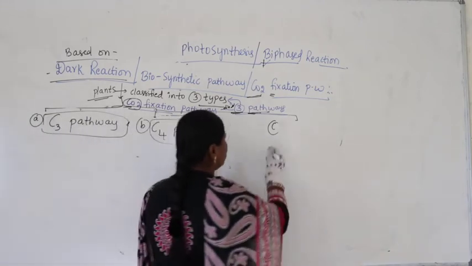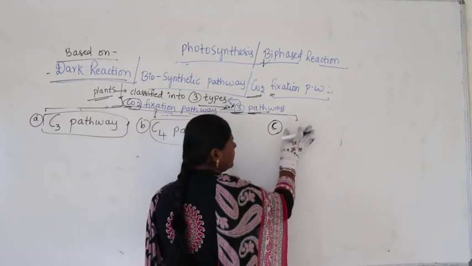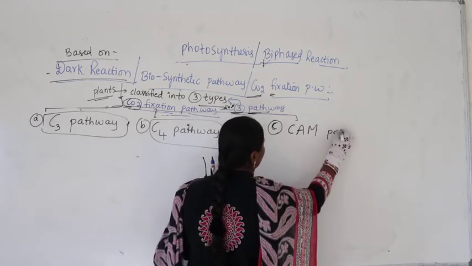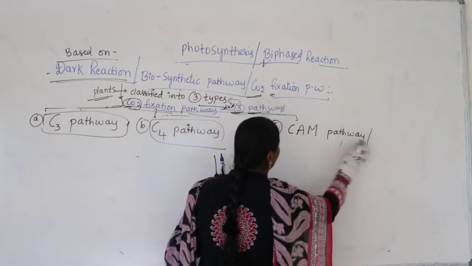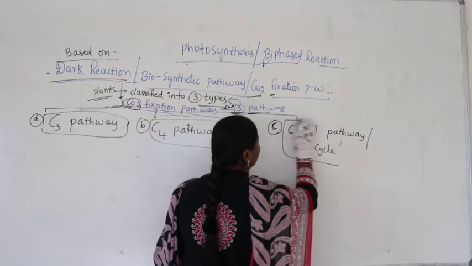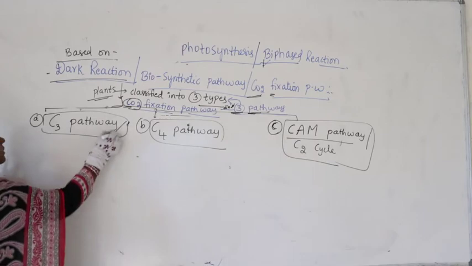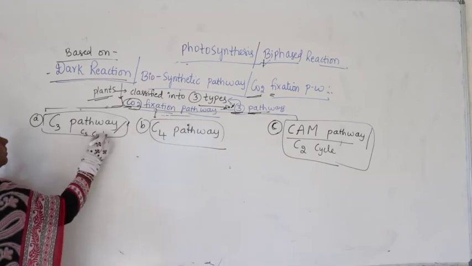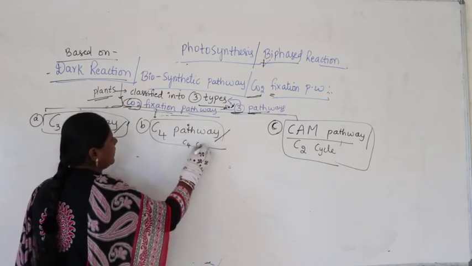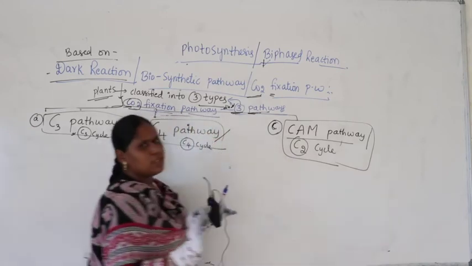The third one is called the CAM pathway, or the C2 pathway, C2 cycle. C3 pathway is also called C3 cycle, C4 pathway itself is called C4 cycle, and CAM pathway itself is called C2 cycle.